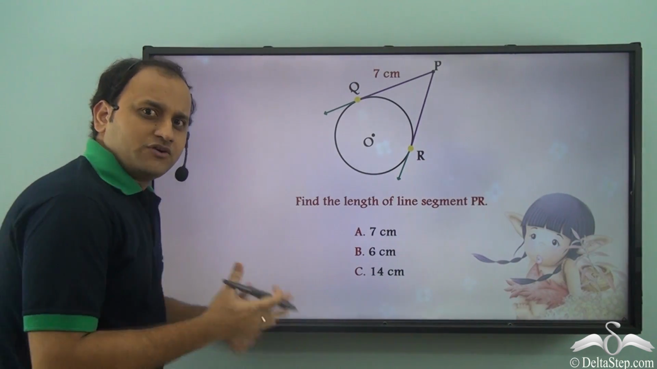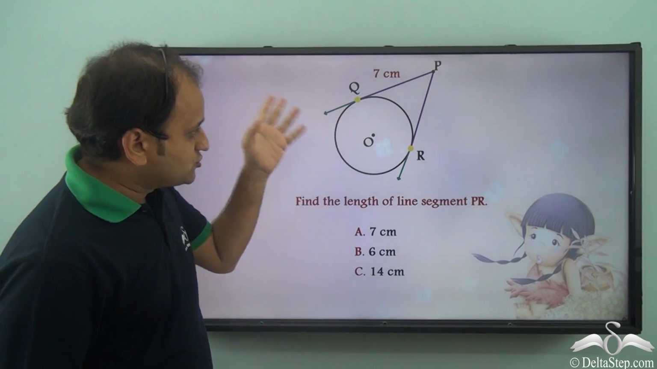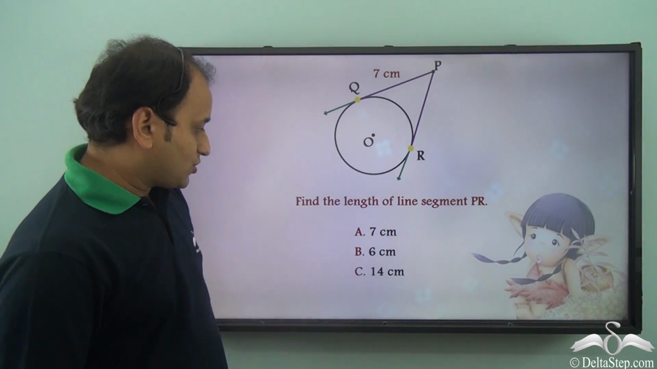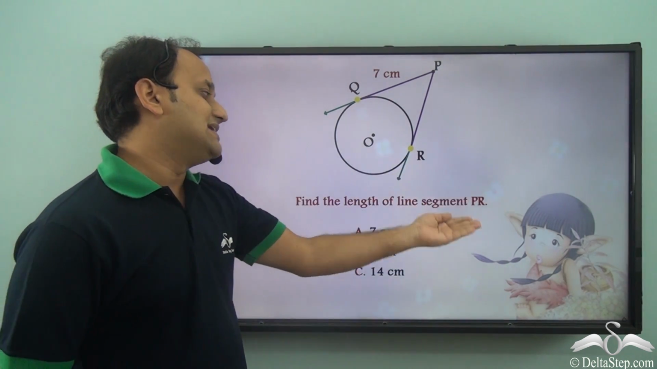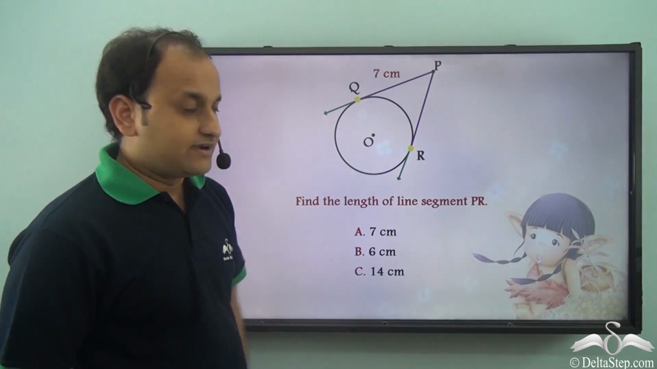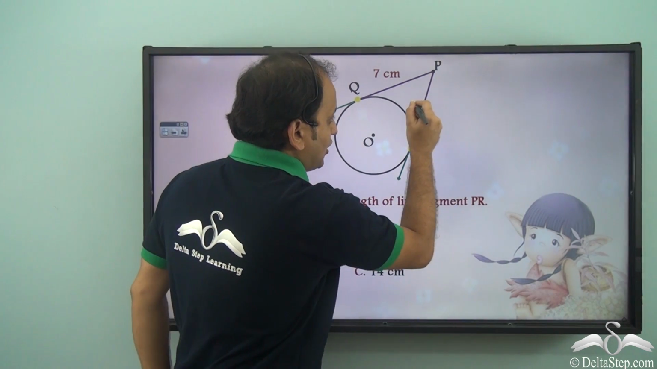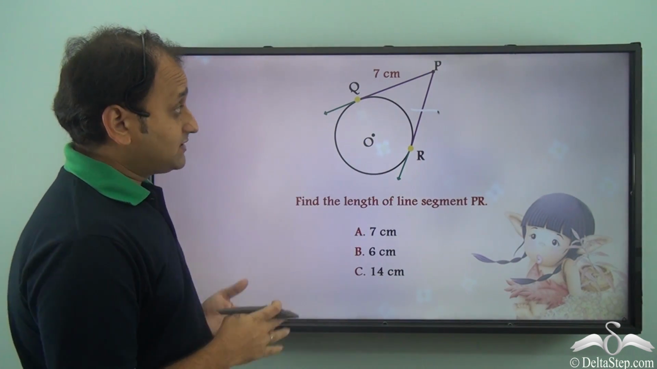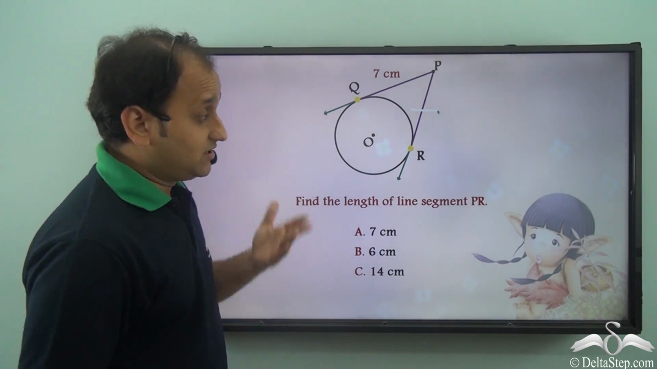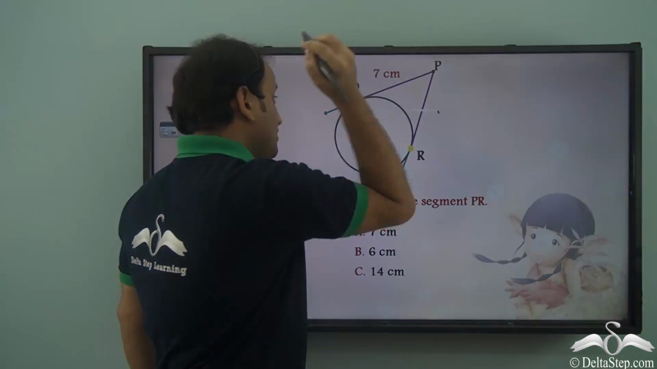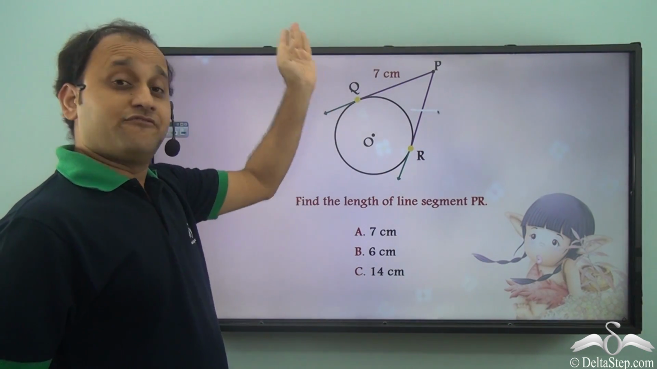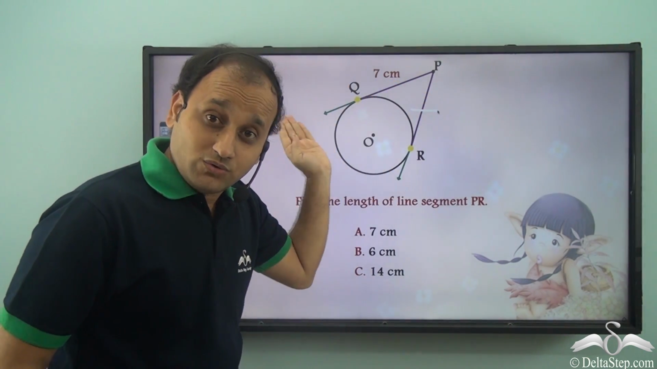Now that you know about this particular theorem, can you solve this particular problem? So what is the question? Well, the question is to find the length of line segment PR. So we need to find the length of this particular line segment. But what is given? Given is the length of PQ. So how can we find the length of PR with the help of the length of PQ?